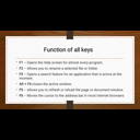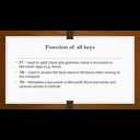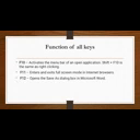F6 is used to move the cursor to the address bar in most internet browsers, and F7 is used for spell checking and grammar check. F8 is used to access the boot menu in Windows, and F9 is used for refreshing a document. F10 is used to activate the menu bar of an open application, and F10 is the same as right clicking. F11 is used to show the full screen mode in an internet browser, and F12 is used to open the save as dialog